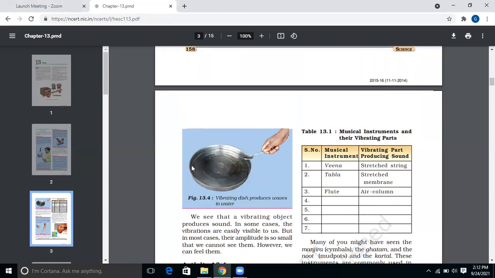We need to put some water in it. And once we hit it with a spoon, we can see the water will produce some waves. So in this way, we are also able to see the vibration and can hear the sound.